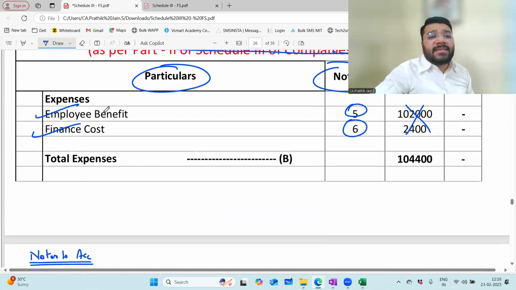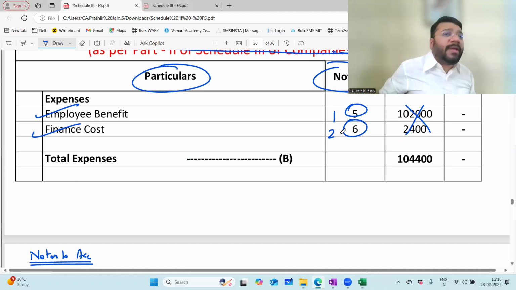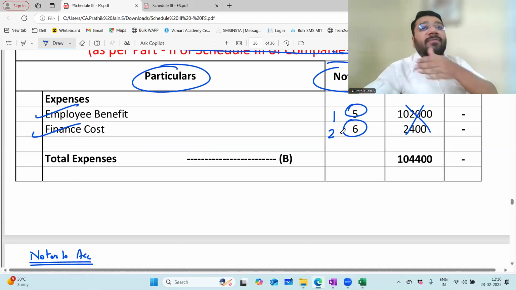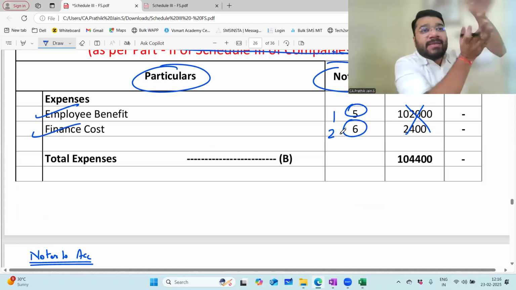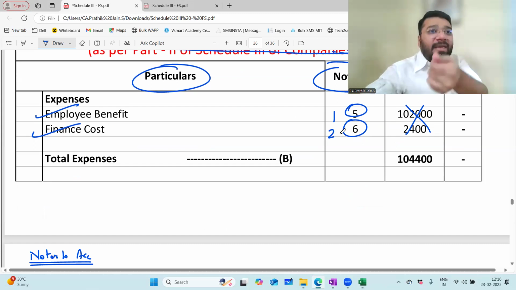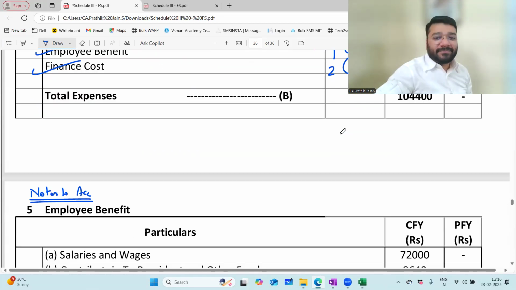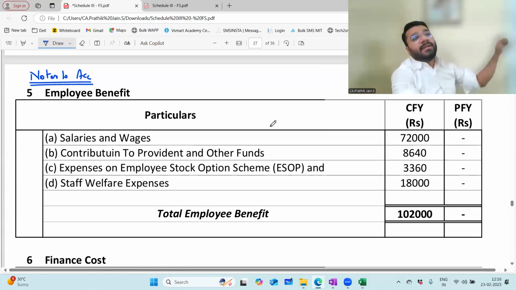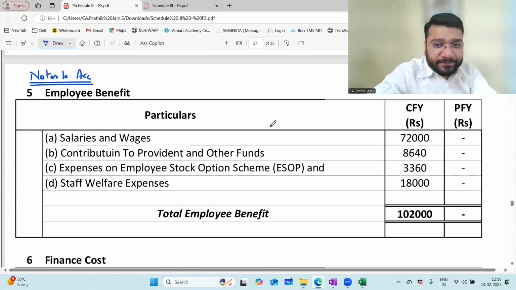You may have a doubt, sir. Can I write this as employee benefit note number 1 and 2? You can do it. But I gave the logic why I'm giving continuing numbers: after 2 more questions, we have a question where I'll ask you to consolidate all the above items in one single P&L. In that case, it becomes a series of continuous note numbers. That is why I gave continuing note numbers. Employee benefit. Under that, what are the 4 categories? Salary, wages, contribution to provident and other funds, expenses of ESOP, and staff welfare expenses.